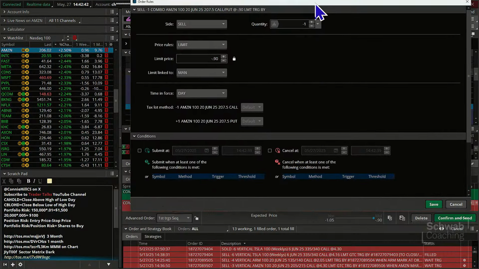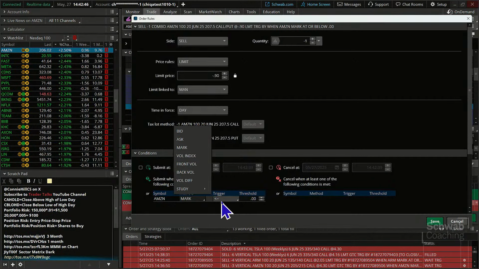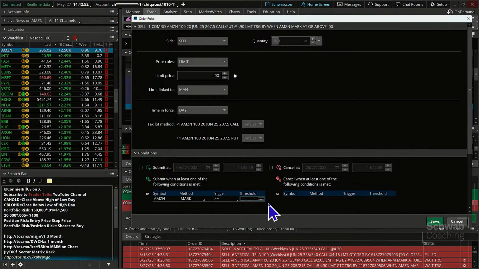All right, let's do our conditional exit. Again, we're going to do it based on the price of the stock. So our initial target to get out is if this goes greater than or equal to our peak, 214.64. If you wanted to back off on that, you definitely could.